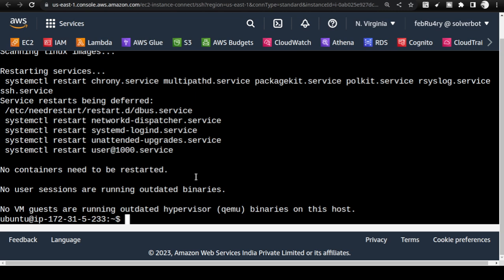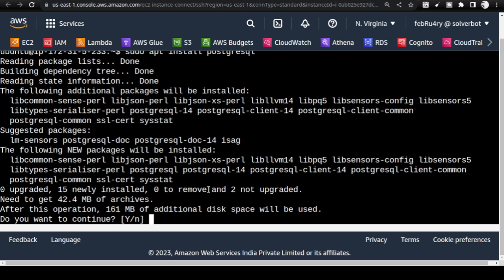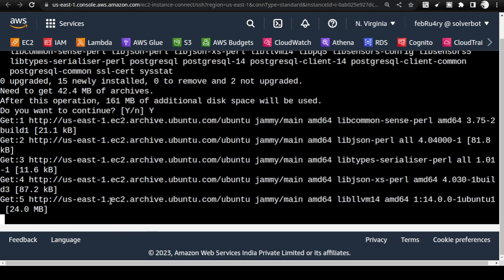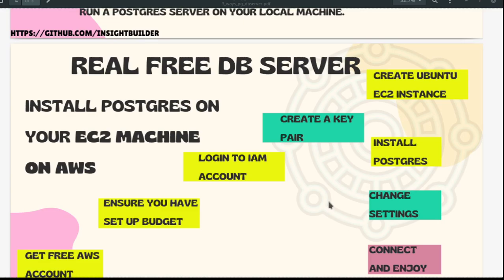Okay. Next, what you need to do is again type sudo apt install postgresql. Okay. This is where you install Postgres. So it will install and it will ask you like this. Say yes. Okay. And it will start installing. So let us go to the presentation for a moment.